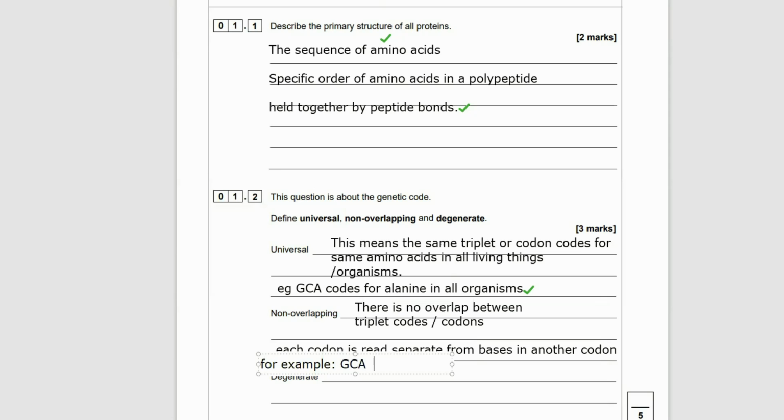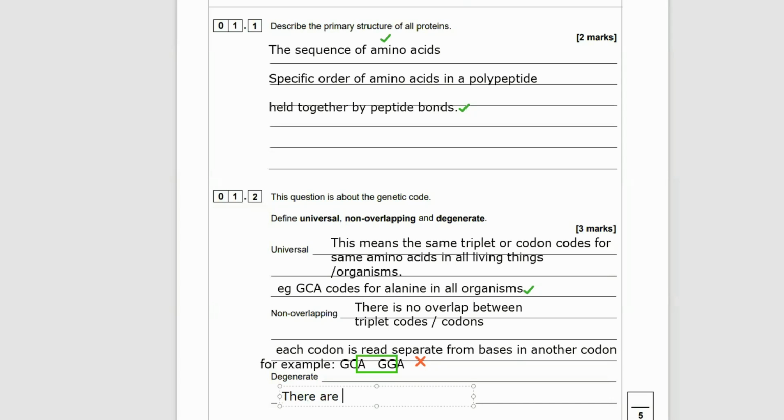So for example, here you can see I've got one codon which reads GCA, that's the one for alanine, and then I have another one, GGA. And what it means is they have to be read separately in 3s like that. You can't take the A from the first codon and combine it with the 2 Gs from the second. It won't be read as AGG at any point. Cool. And that's just giving you the explanation. But all you need to say is no overlap between codons.